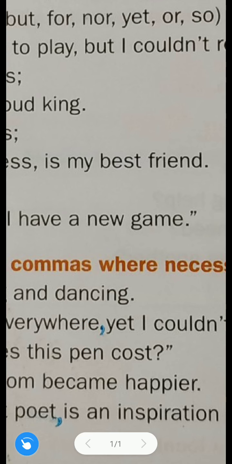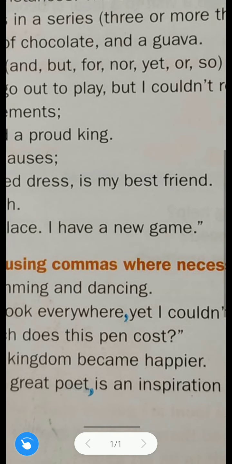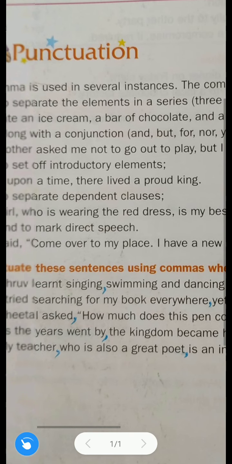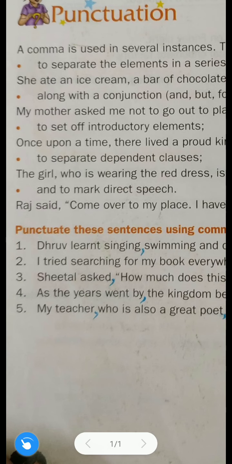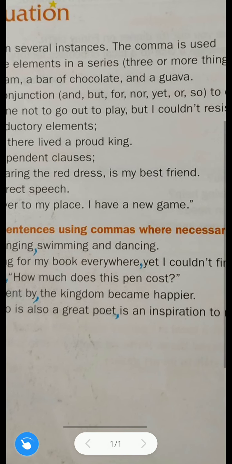Understood? Okay, when two sentences are joined with any conjunction, then we use a comma before that conjunction, at the end of the first sentence. Understood? So here I have already solved this exercise. Okay, now let us discuss the third one. Sheetal asked, how much does this pen cost?